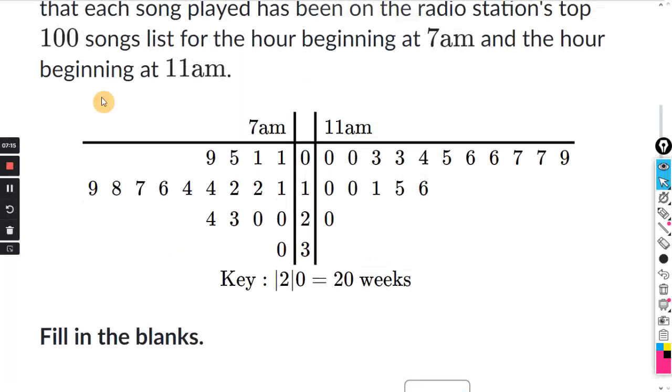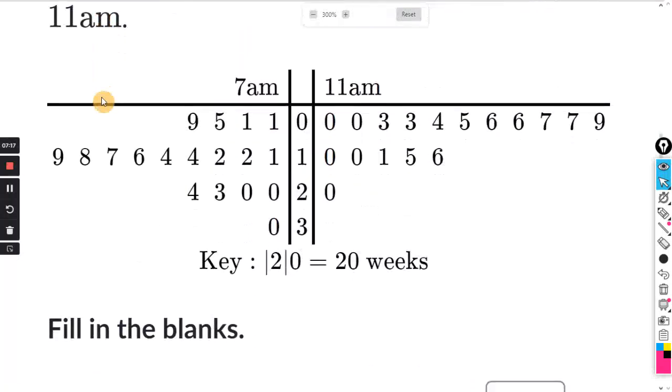First, let's find the center, roughly speaking. So we're looking at the 11 a.m. side first. And where is the center of this data? Well, if you looked at all these numbers, I would say the center is about here.